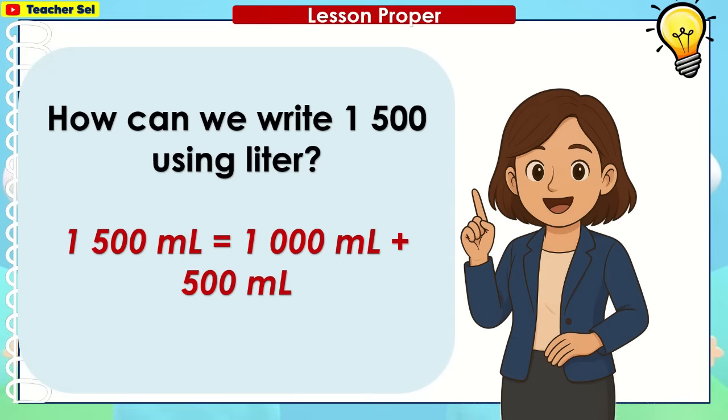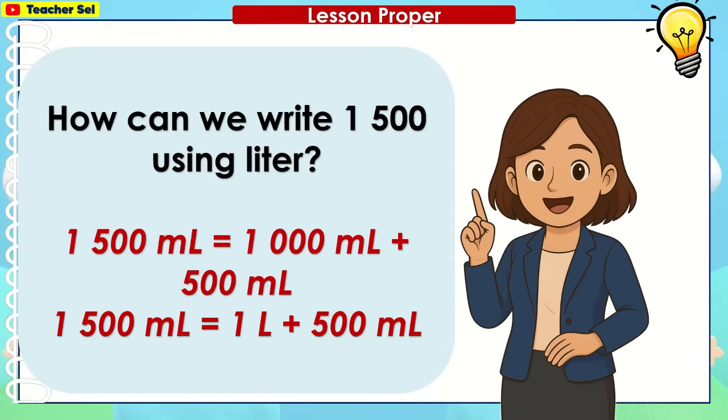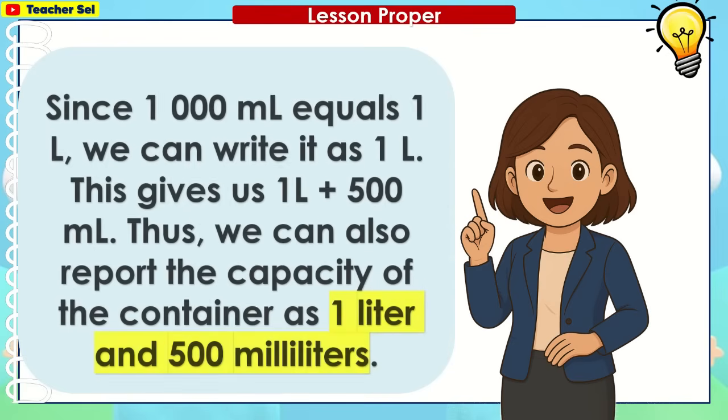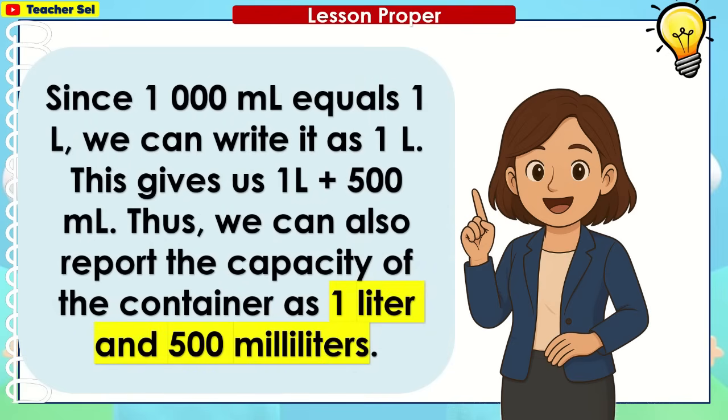1500 ml is equal to 1000 ml plus 500 ml. 1500 ml is equal to 1 liter plus 500 ml. Since 1000 ml equals 1 liter, we can write it as 1 liter. This gives us 1 liter plus 500 ml. Thus, we can also report the capacity of the container as 1 liter and 500 milliliters.